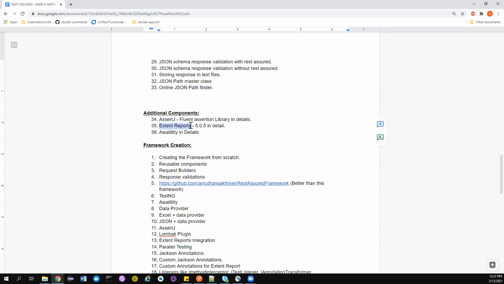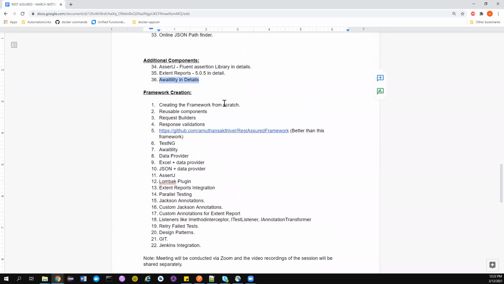Extent Reports, yes, we are going to use the latest Extent Reports for our framework, and Awaitility is another Java library that we are going to use for our REST Assured framework. Good. In the framework creation, we'll create everything from scratch. I'll take it step by step. Okay, I'll not jump ahead.